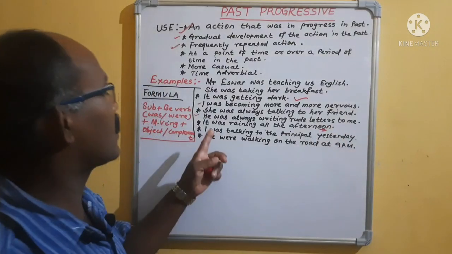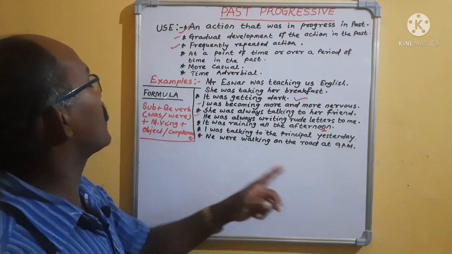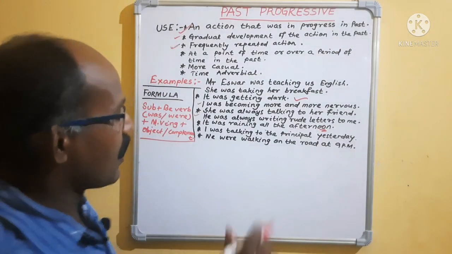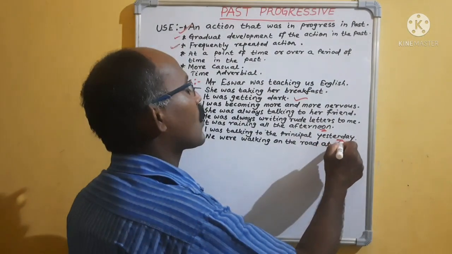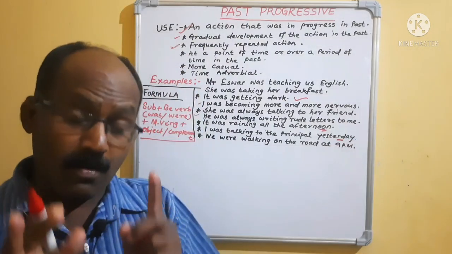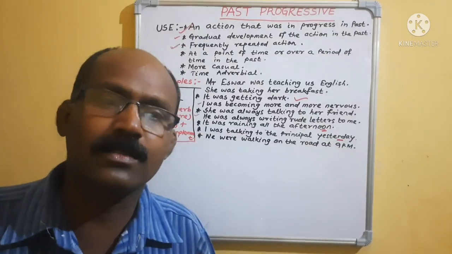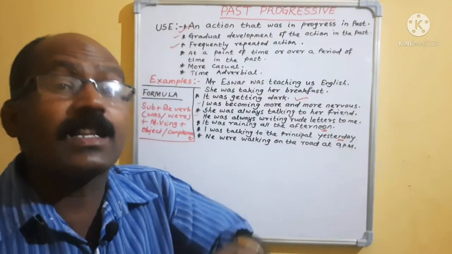And another example: I was talking to the principal yesterday. More casual. I have already told you, if you are going to use yesterday, the formula says that you have to use past simple. All will agree with it. That is the normal.